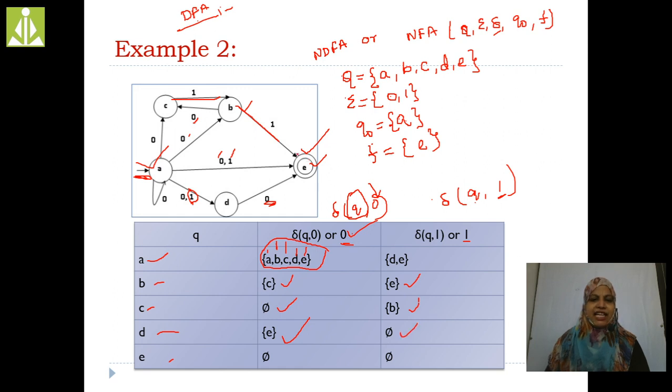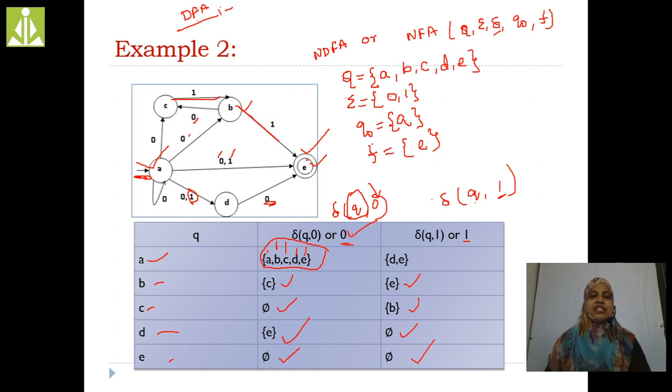Is there any operation we are performing on E? Here we are not applying 0 input or 1 input on E. So that's the reason E on 0 is pi, E on 1 is pi. Right? This is the second example for NDFA.